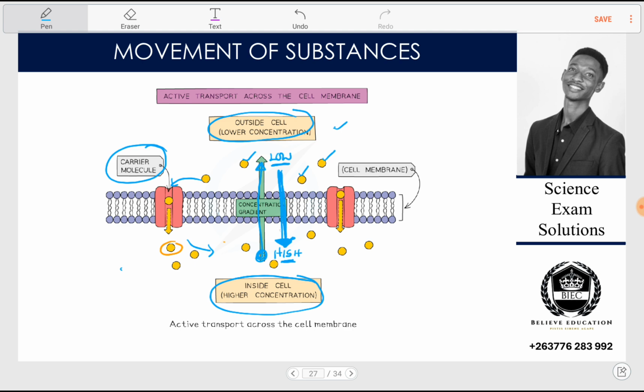So active transport is the transport of what? Of molecules from a region of low concentration to a region of high concentration against the concentration gradient by using energy from respiration, which is ATP. So that's basically what the active transport is primarily about.